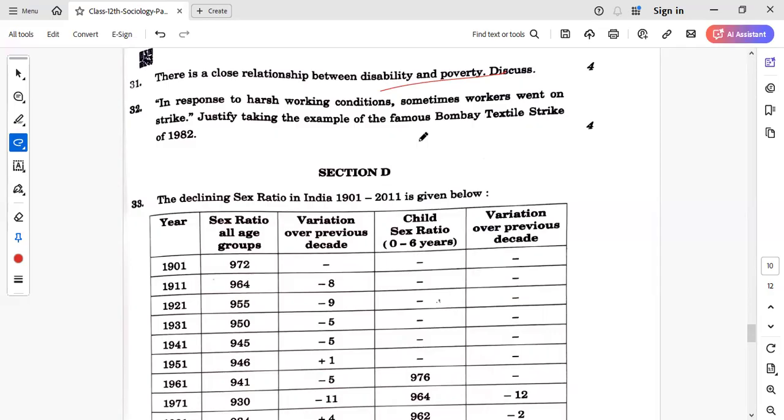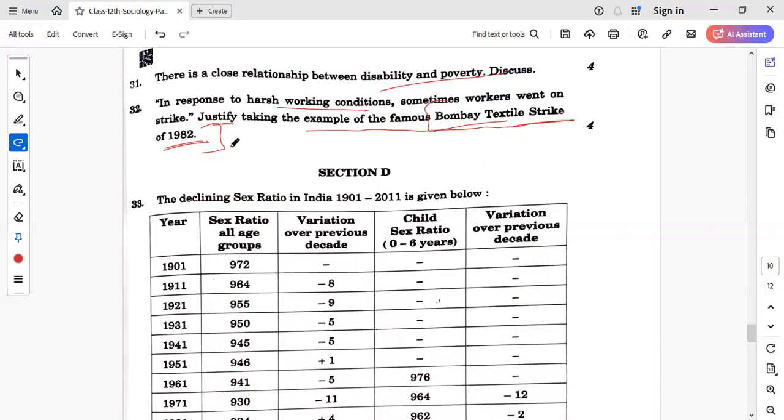Then, in response to harsh working conditions, some workers went on strike. Justify, taking the example of the famous Bombay textile strike of 1982. So harsh working conditions, people went on strike. So you have to justify this Bombay textile strike. You need to have information about the Bombay textile strike of 1982 and what type of harsh working conditions there were: proper mechanization, I would say, machineries had not been maintained properly, right? And accidents used to happen, which were not taken care of. Apart from this, salary hikes had not been there. Unions did not have proper rights to raise their voice. So here people chose to go on strike, right? So you have to justify with your points.